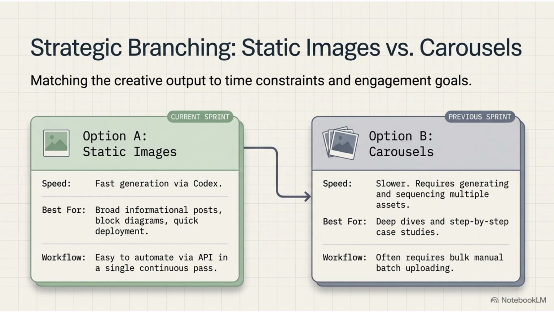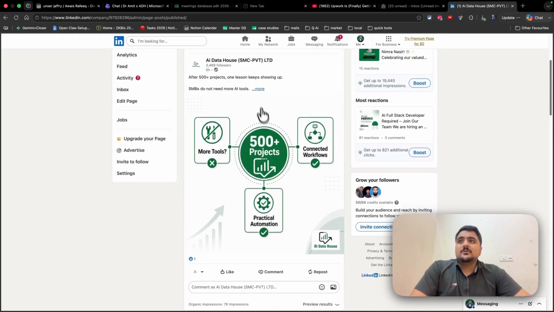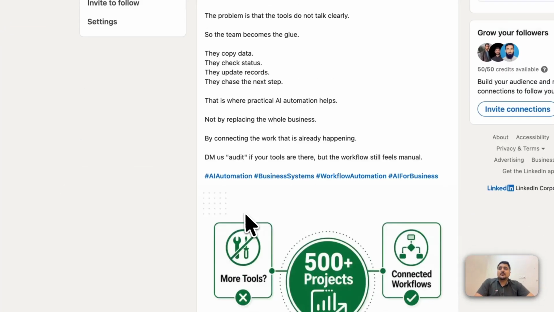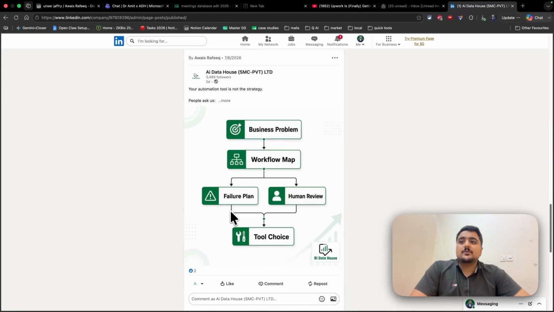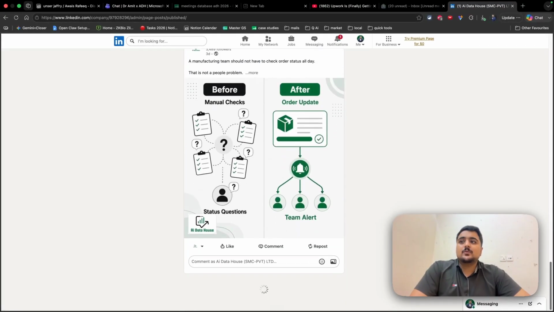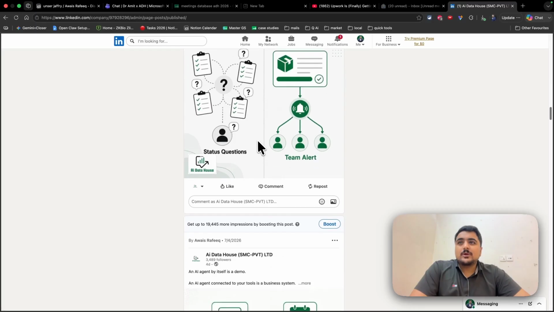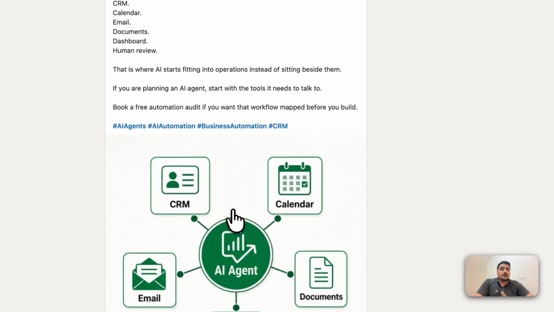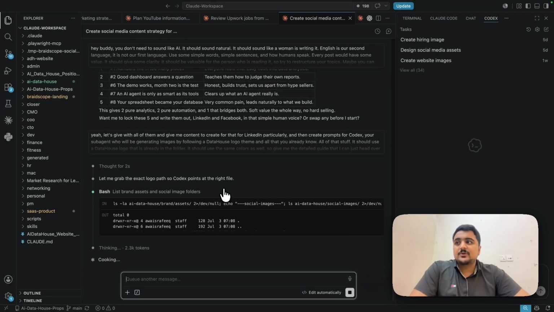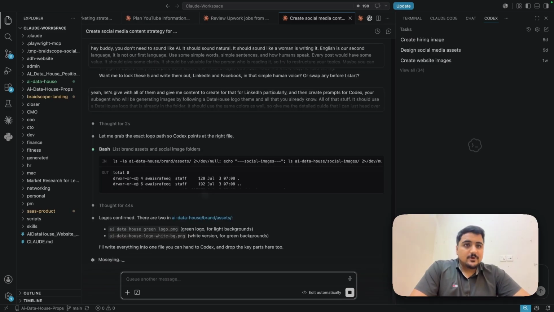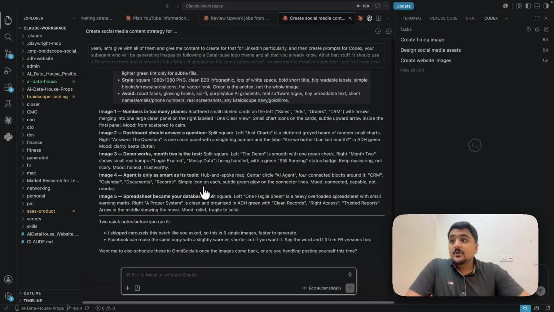In the last batch, I generated the carousels, and in this batch, I am generating images. Let me actually show you the carousels that I generated. So if I go here and go to link, so here you see these are the posts that are created by this same agent. This is another one, another one, another one. That carousel one that I am talking about, that was particularly for Instagram, and all of the posts are very informational, very good at what's happening there. Okay, I will just pause, fast forward the video from here. So once it generates everything, we will continue. Okay, so it's done. Let's continue.